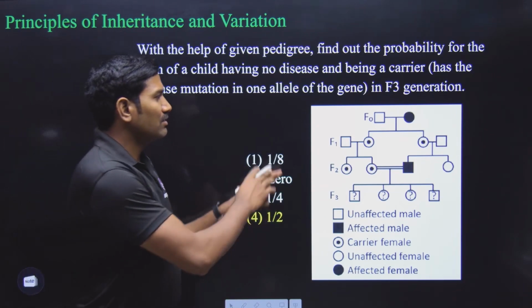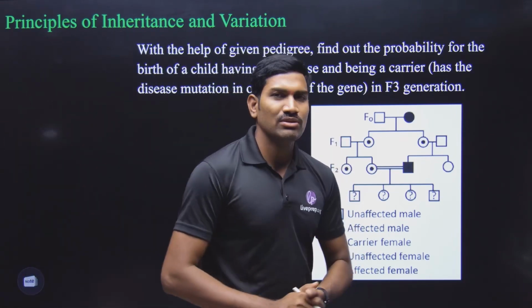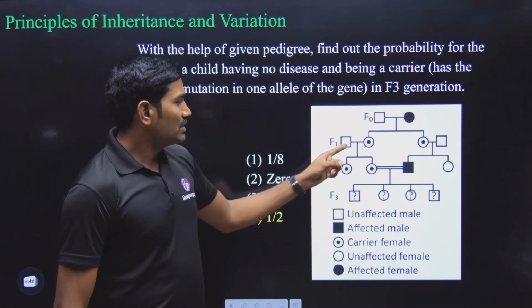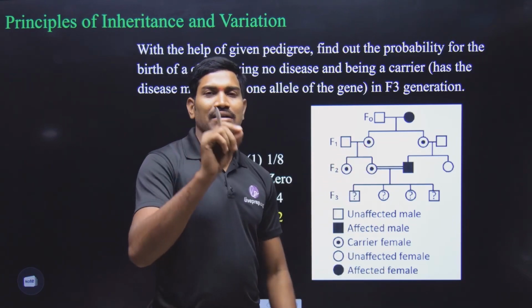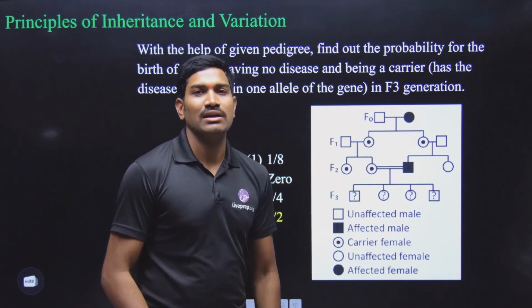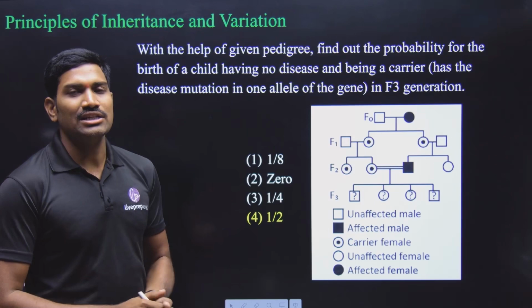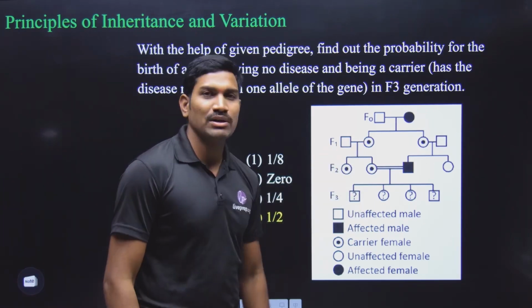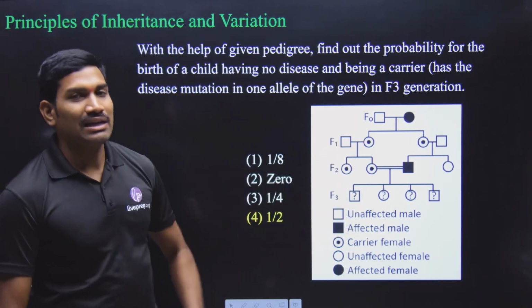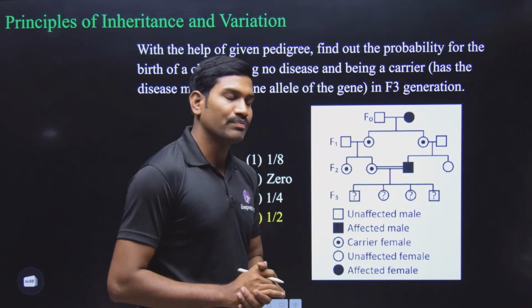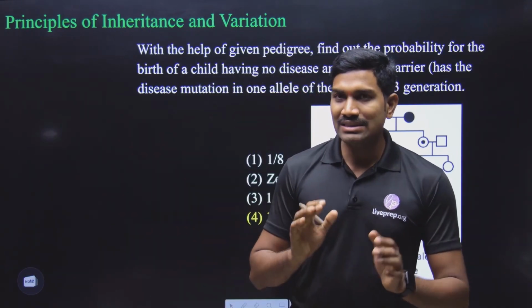The first major problem with respect to this particular pedigree is with respect to this particular symbol. They have given a circle and then there is a dot. But in the NCERT textbook, if you see, they have not used this particular symbol. But here they have directly used this symbol. Yes or no? Nice. Next one.